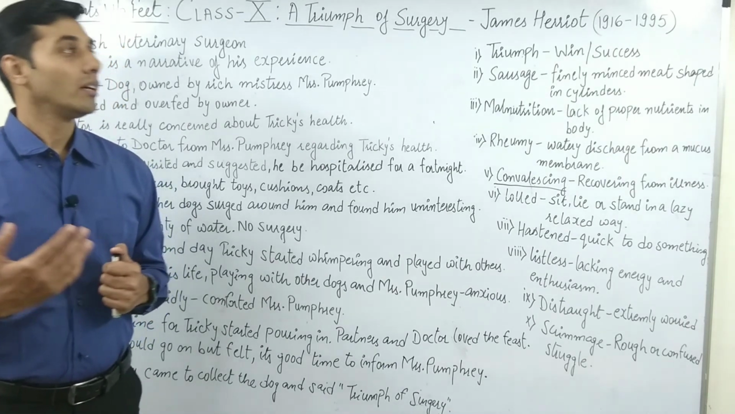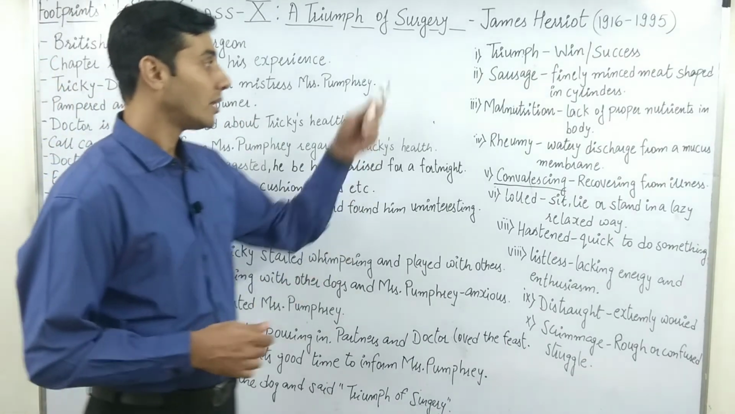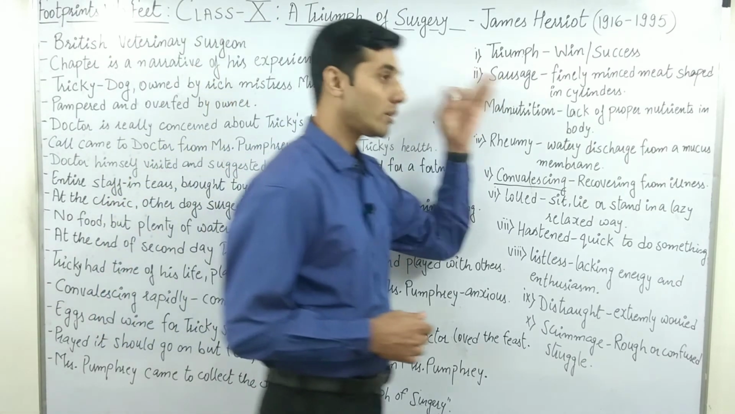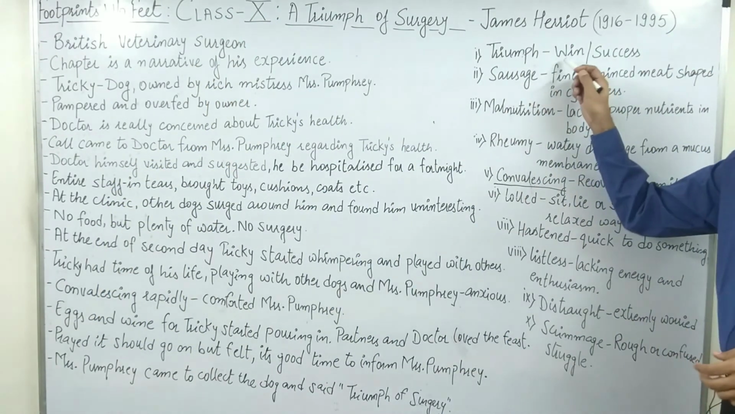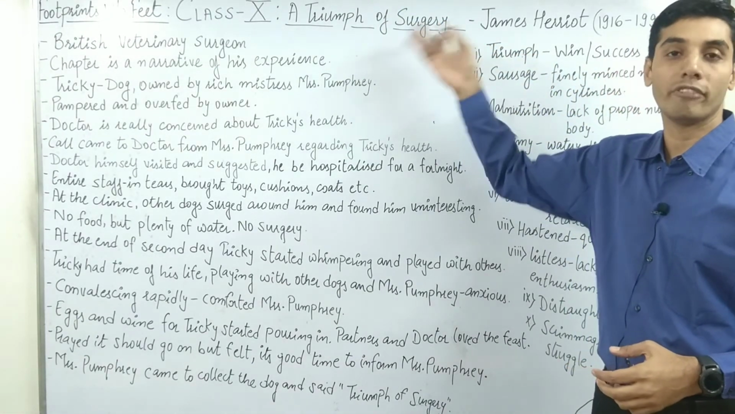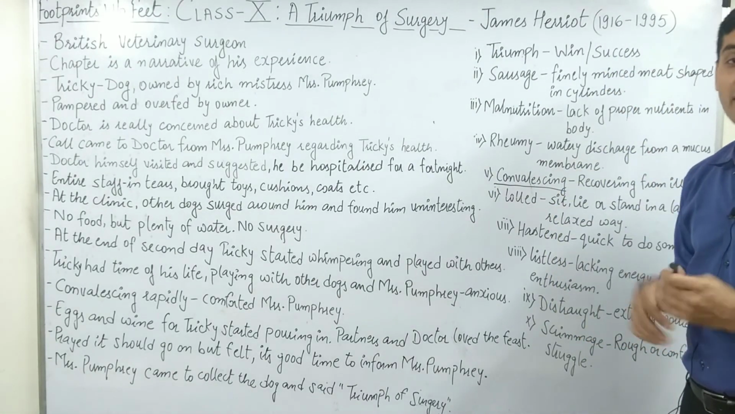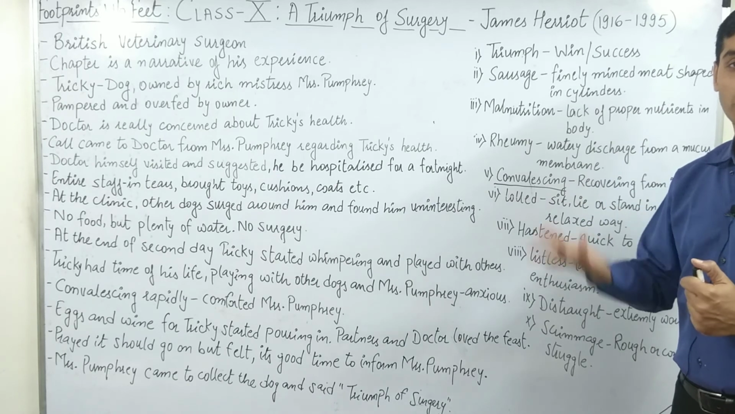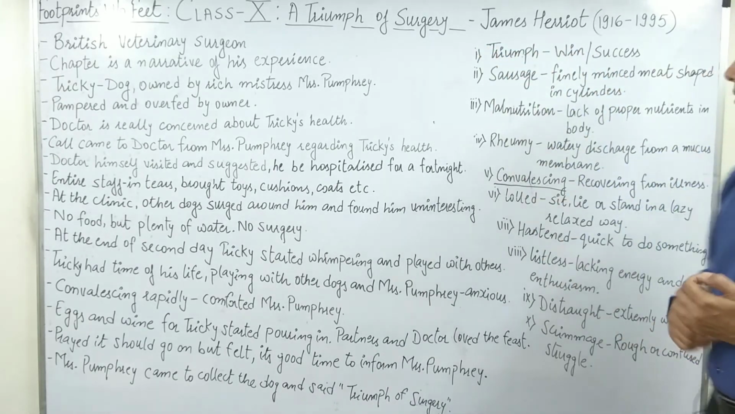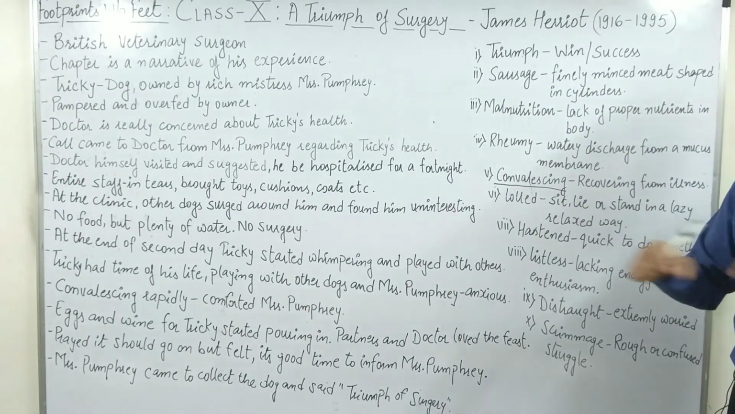Now, the second part, let's talk about the difficult words. First word is of course triumph. Triumph means win or success. So the chapter's name is A Triumph of Surgery, meaning win of surgery, finally success of surgery. But actually, this particular success happened because of the doctor's normal common sense, and he did not perform any surgery. Sausage, as I told you, is finally minced meat shaped in cylinders.